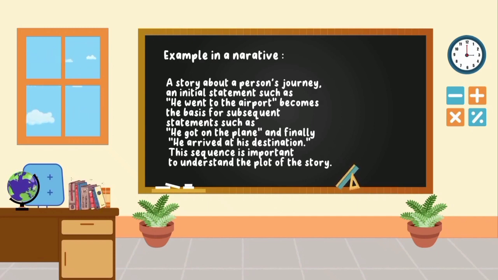Ordered entailment is often seen in narratives or stories. For example, in a story about a person's journey, an initial statement such as "he went to the airport" becomes the basis for subsequent statements such as "he got on the plane" and finally, "he arrives at his destination." This sequence is important to understanding the plot of the story.